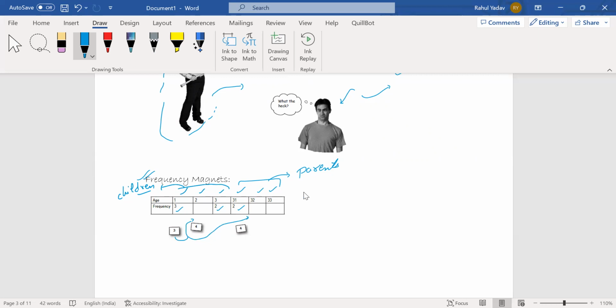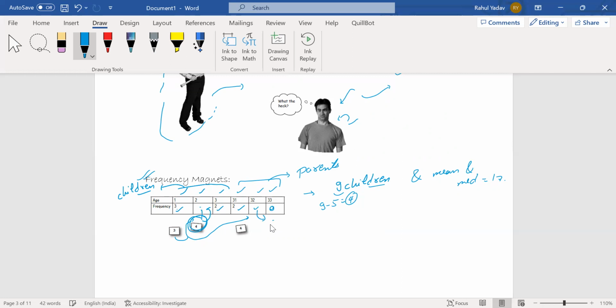Now the given thing is that we have 9 children, and we know that the mean and the median for this data is something like 17. In that case, I can find the frequency of age group 2. I know there are a total of 9 children, so 3 plus 2 equals 5, and 9 minus 5 will be 4. So the frequency for this will be 4. I assign this value here. Now let's find the frequency for this point and for this point.